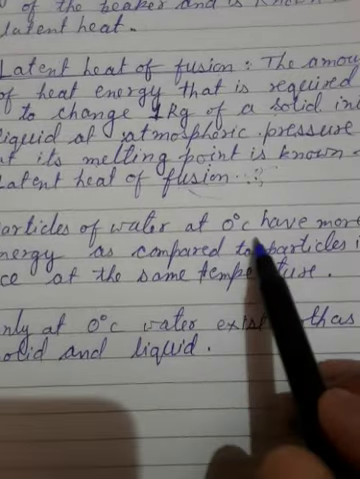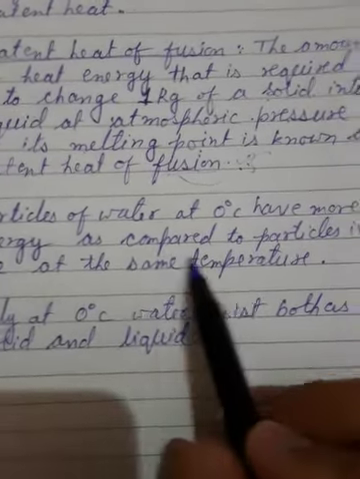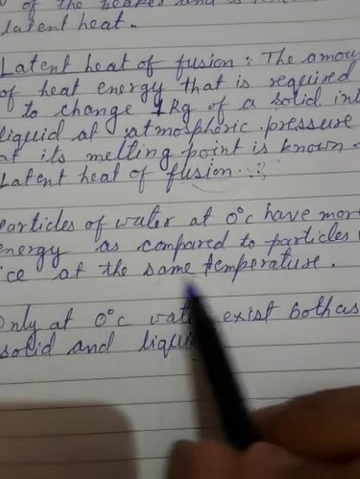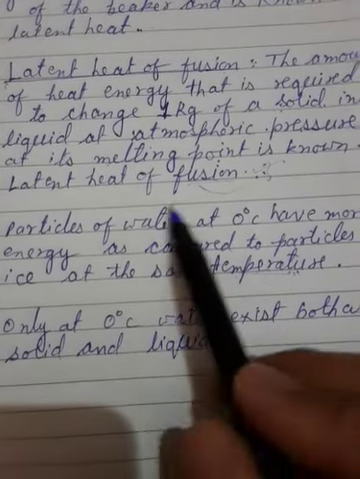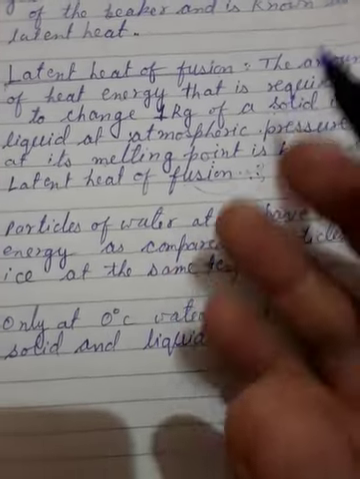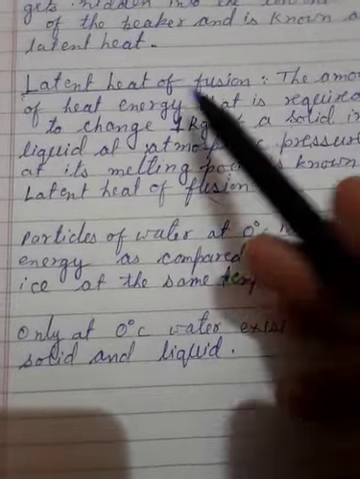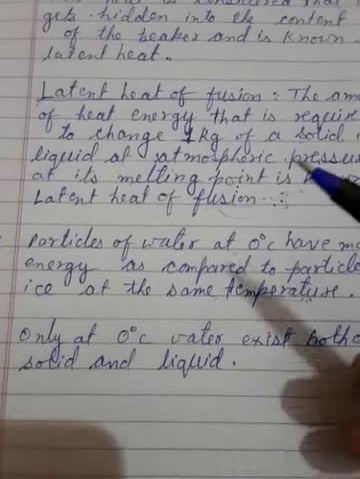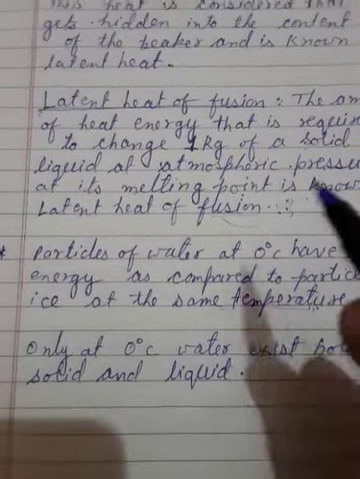important points. Particles of the water at 0 degrees have more energy as compared to the particles in ice at the same temperature. At the same temperature means 0 degrees Celsius. At 0 degrees Celsius, water has more energy because water is absorbing the latent heat of fusion inside it. This heat is going inside the water molecule, so the water molecule has more energy, but this latent heat of fusion is not present in the ice.